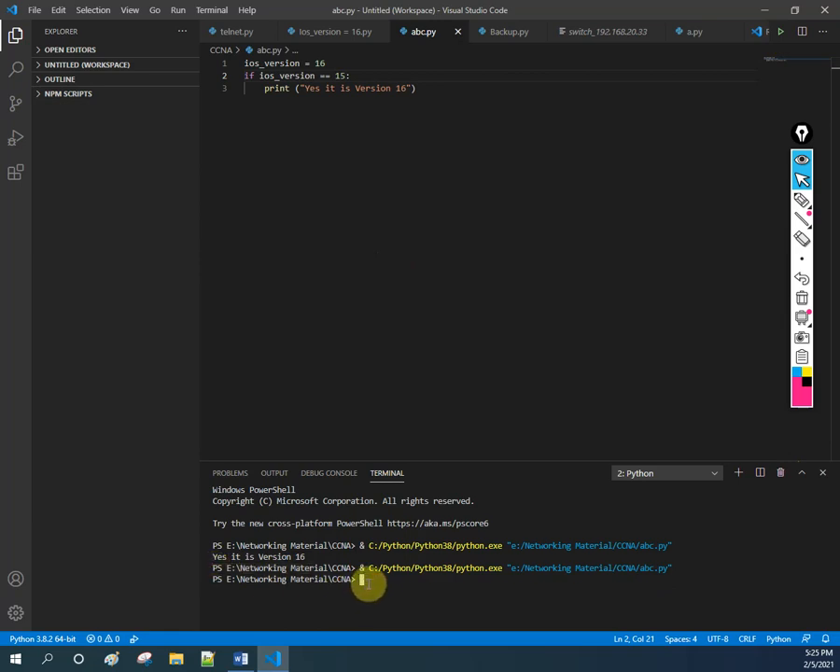Why don't I have any output? I wrote that if it matches 16, then only print this. Else, I did not give any other statement, so it will not print. Okay, let me repeat again. See here what I am saying.